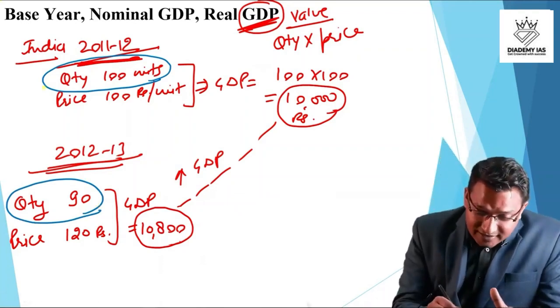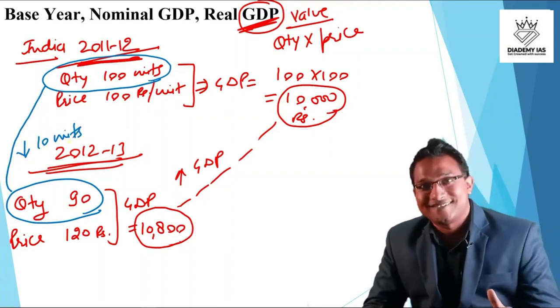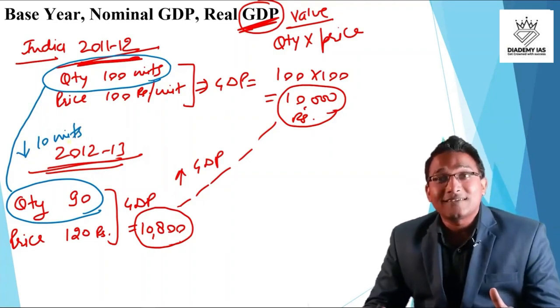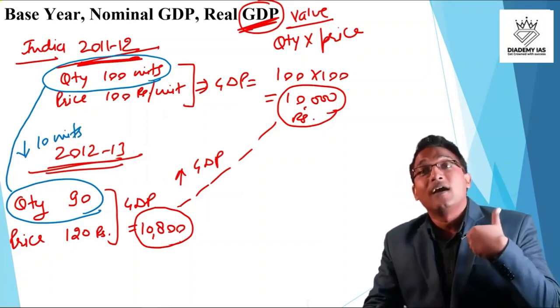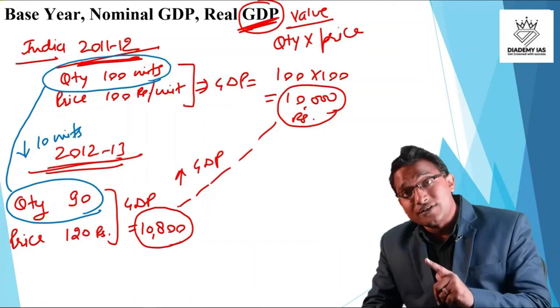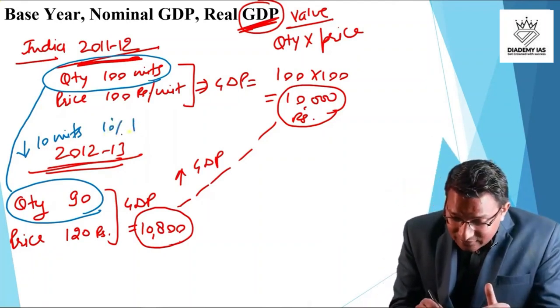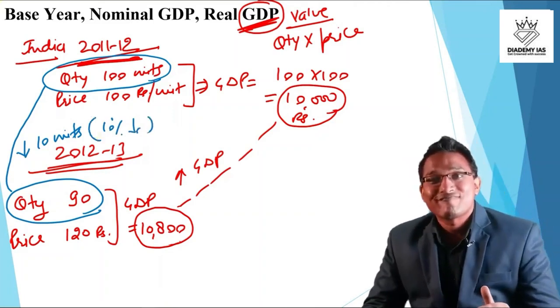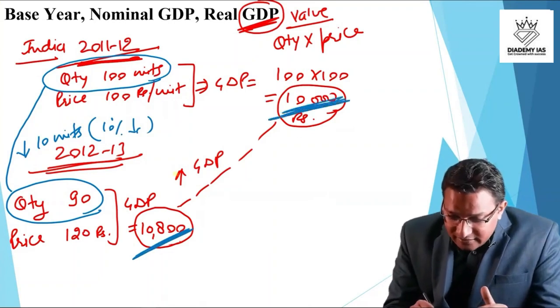So the production has come down from 100 to 90, that is by 10 units. So there is a 10% decline in the production, right? But still, why here does it look like there is an increment in the GDP?